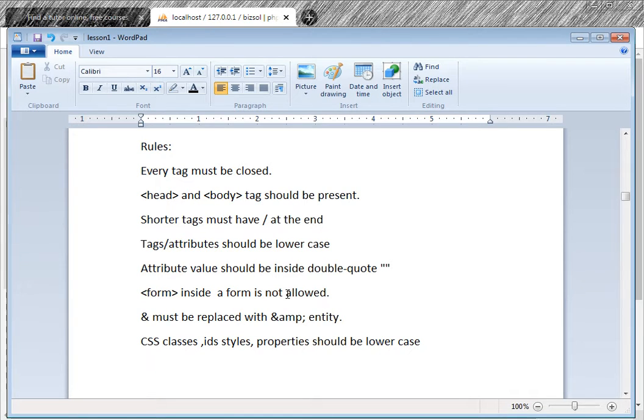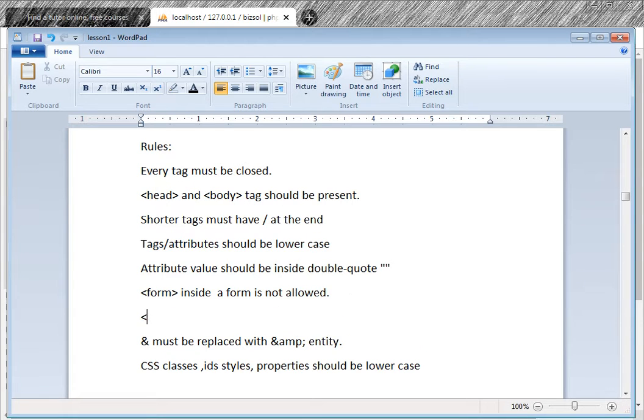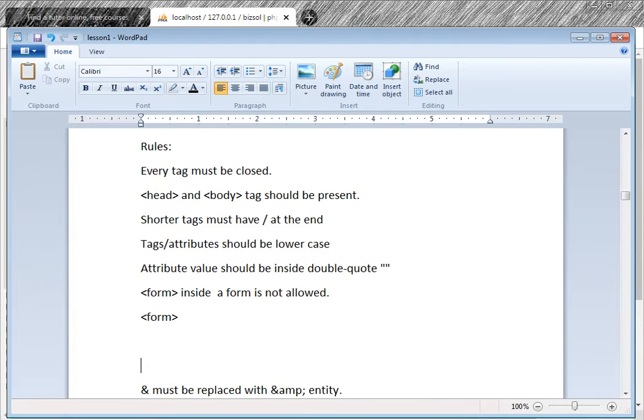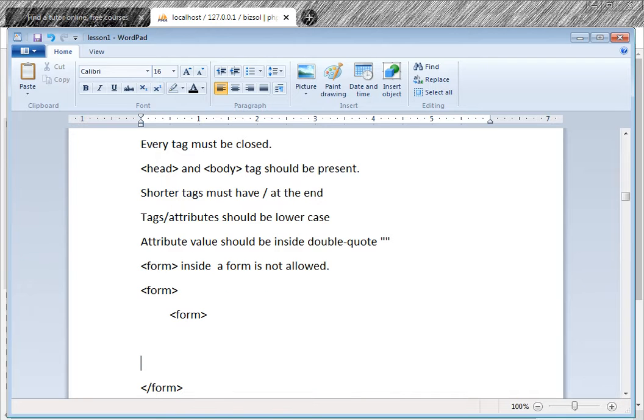A form inside a form is not allowed. So if I put a form and then put another form inside it like this, if in the code I write form and form, and I put form and form.